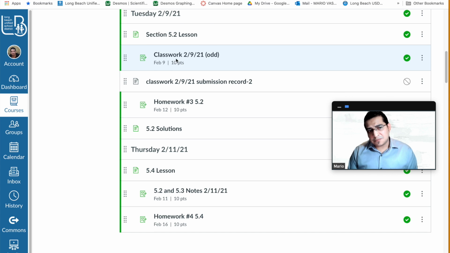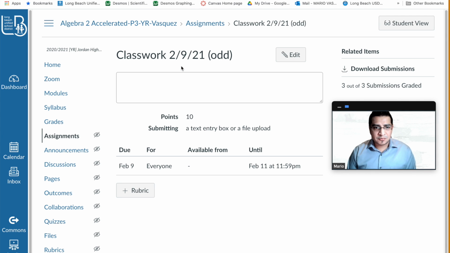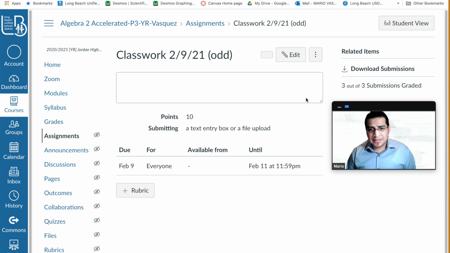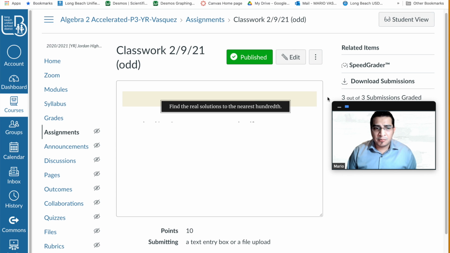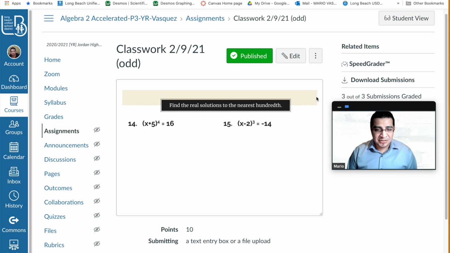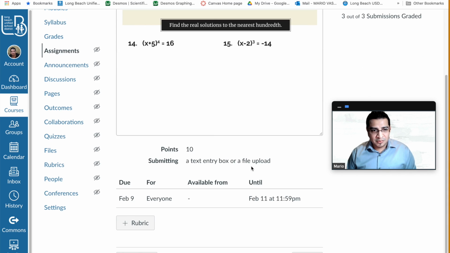I created classwork for them. If they click right here, those are the 2 questions that they're going to do as classwork, and I do give them points. I find that with my students, when I give them points, they're more likely to do the questions. Like this one right here, that was one of the questions.